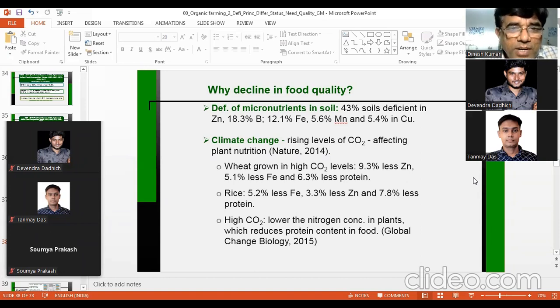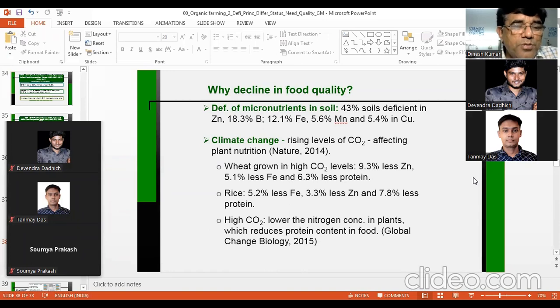So wheat grown in high CO2 levels had 9.3% less zinc, 5.1% less iron, and 6.3% less protein. It means if you grow the plants under higher CO2 concentration levels, your micronutrient content goes down. And the reason, as I told you, is more carbon fixation. They did it in both crops, rice and wheat. In rice, it got 5.2% less iron, 3.3% less zinc, and 7.8% less protein. So therefore, you can say the quality of the food is reduced.